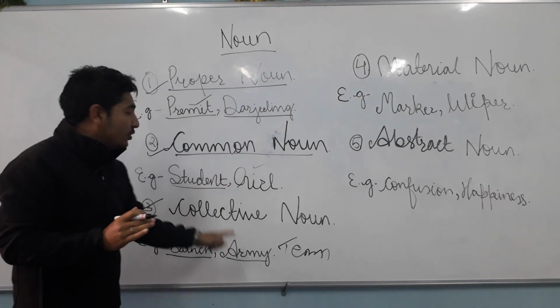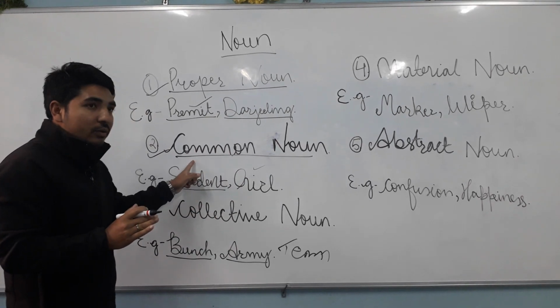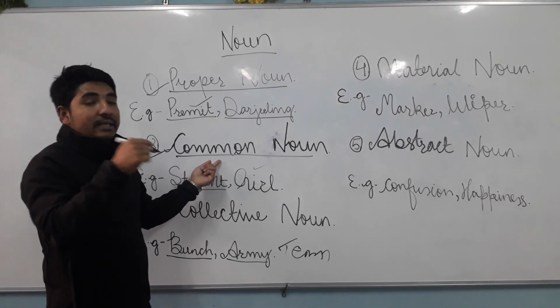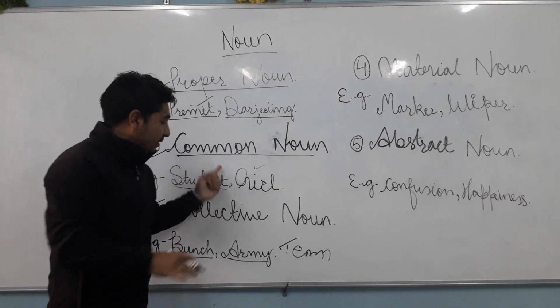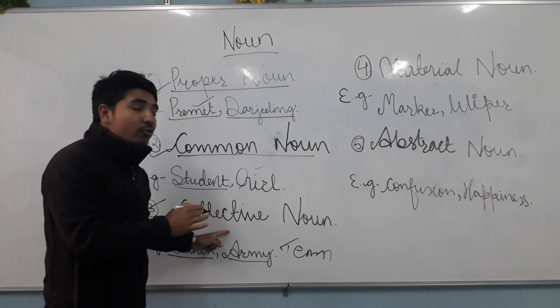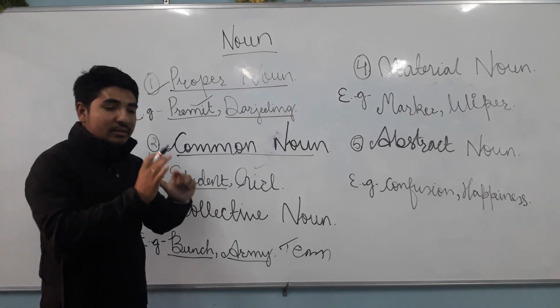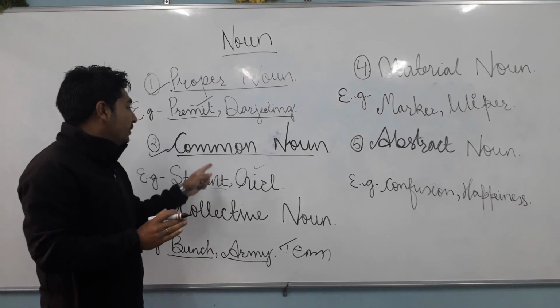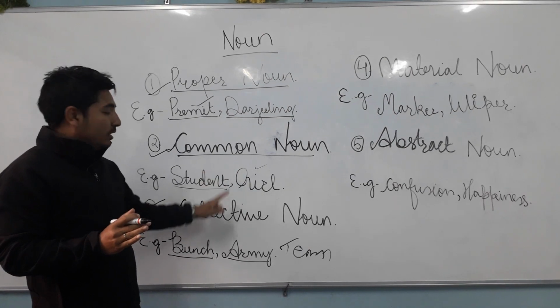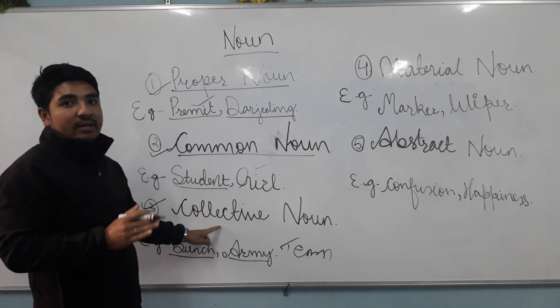So the difference between collective and common noun is this only. Common noun is also a group, but it is a group of variety. Collective noun is also a group, but it is a group of the same kind. This is the only difference between common noun and collective noun. Group of variety, group of same kind.